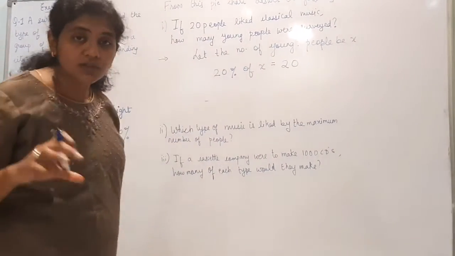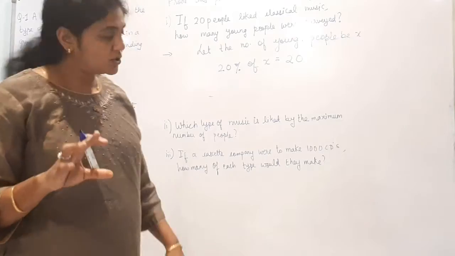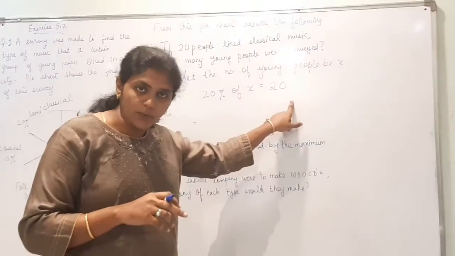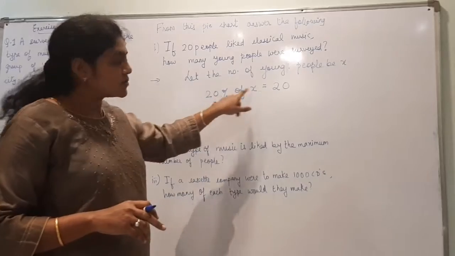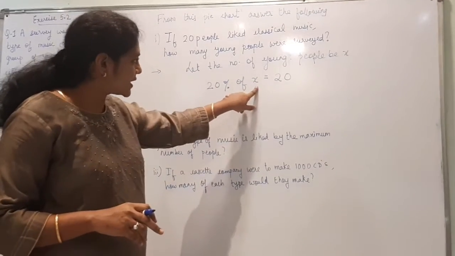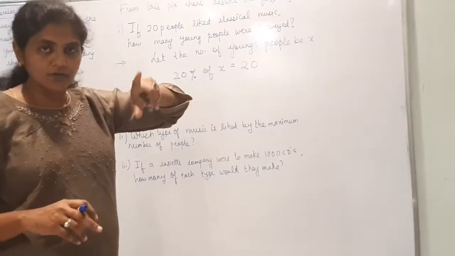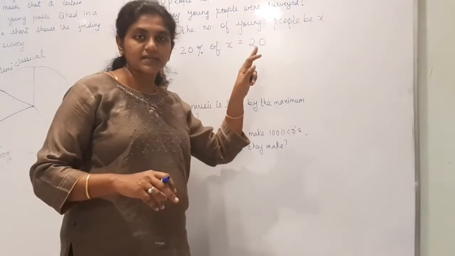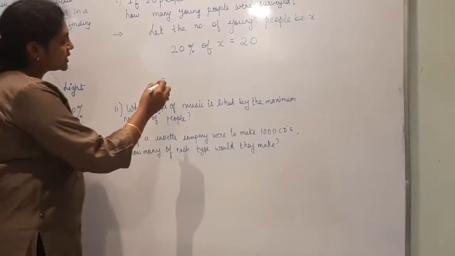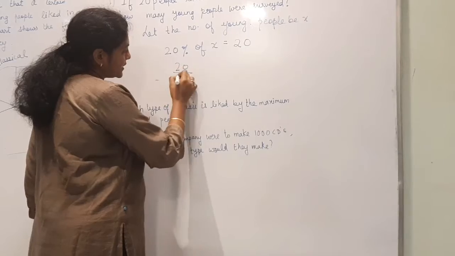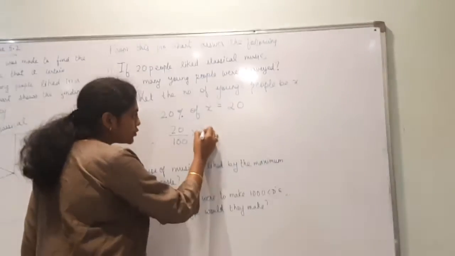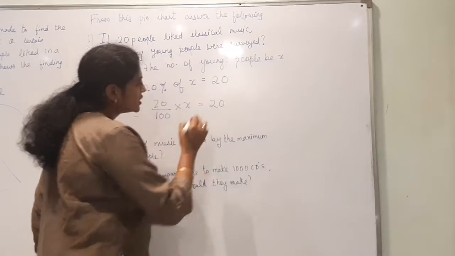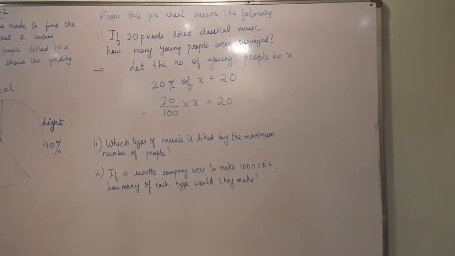So 20% of X is equal to 20, right? 20% of X is 20. Now 20% means 20 by 100 into X, where of means multiplied, is equal to 20.